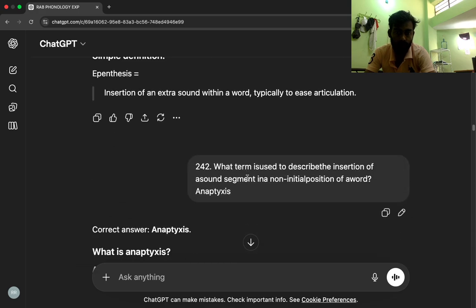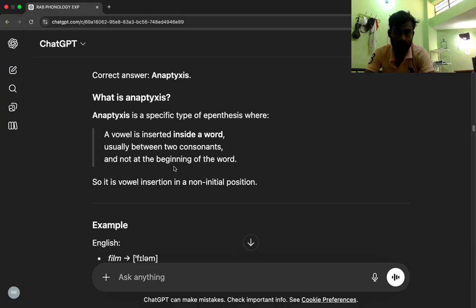Correct answer: anaptyxis. What is anaptyxis? Anaptyxis is a specific type of epenthesis where a vowel is inserted inside a word, usually between two consonants, and not at the beginning of the word. So it is vowel insertion in a non-initial position. Example, English: film as filum.